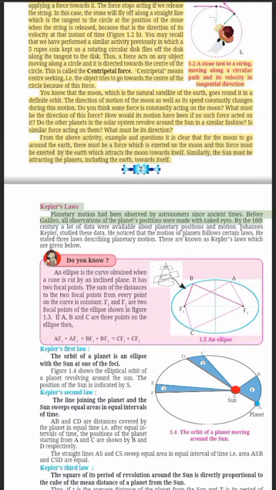Kepler's laws of planetary motion. Planetary motion had been observed by astronomers since ancient times. Before Galileo, all observations of the planets' positions were made with naked eyes. By the 16th century a lot of data were available about planetary positions and motion. Johannes Kepler studied these data. He noticed that the motion of planets follows certain laws. He stated 3 laws describing planetary motion. These are known as Kepler's laws which are given below.